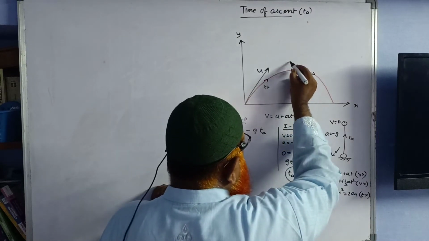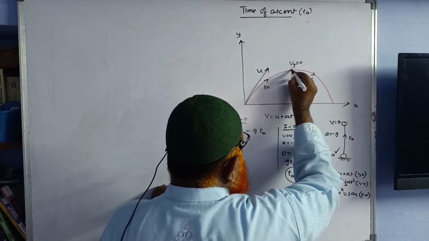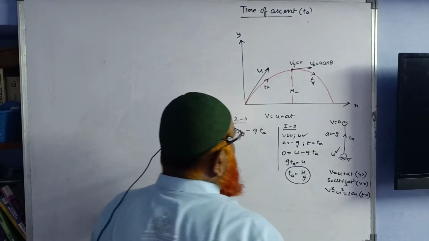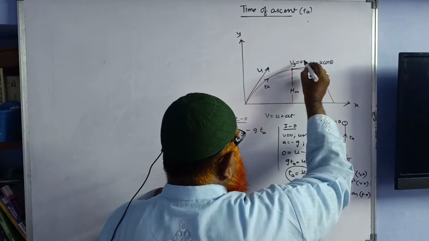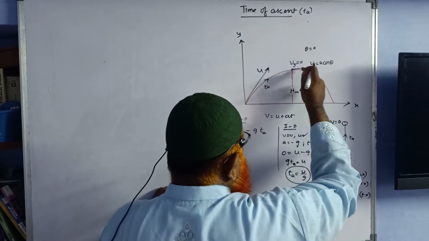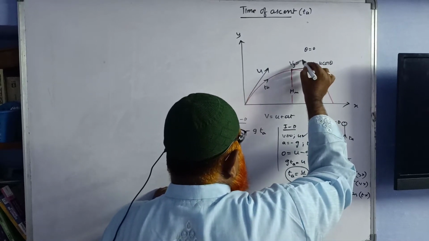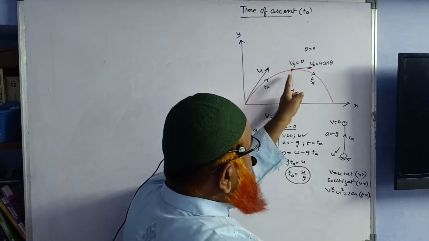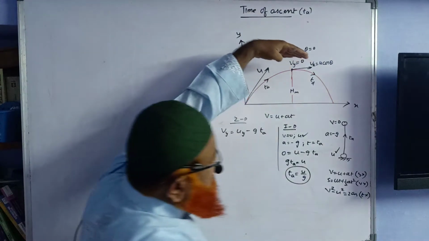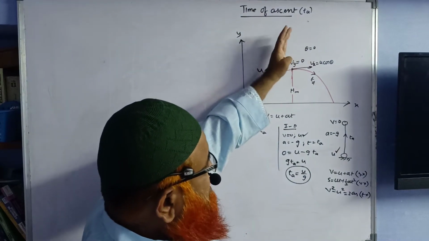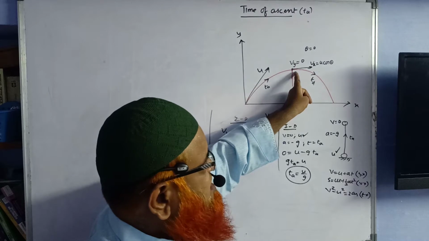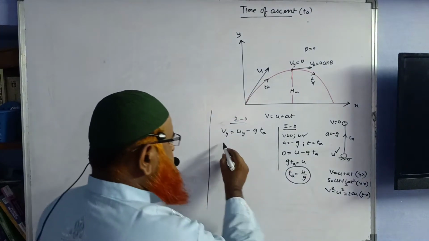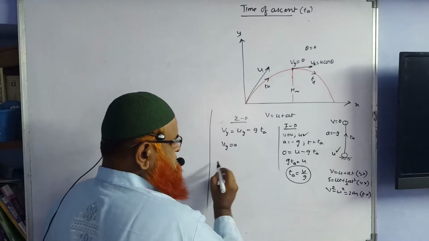At this place, v_y is going to be 0, because only the horizontal velocity will be present here, that is u cos theta. I already discussed this: theta is going to be 0 in this case for the y-axis. So v_y is going to be 0 here. The body is not moving along the vertical direction. The body is completely horizontal now, so vertically there is no velocity. So we will write v_y is equal to 0.